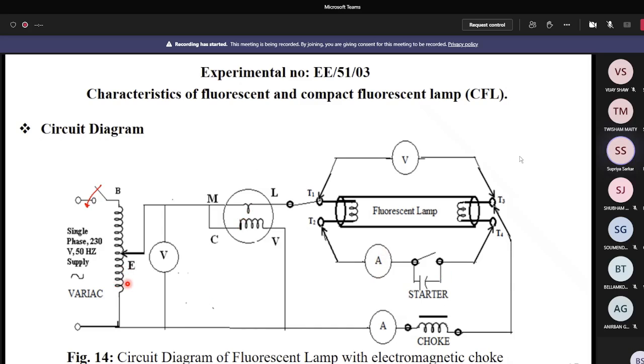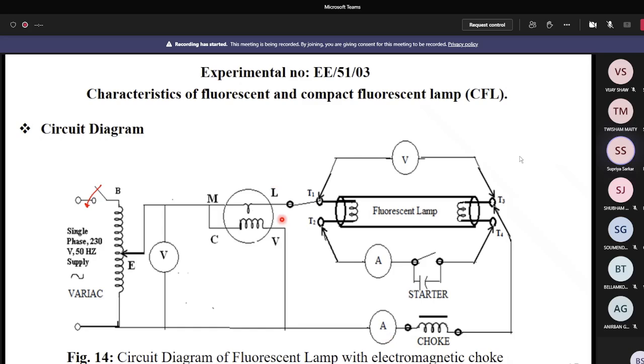Now you can increase the voltage slowly. And what do you see at a particular voltage? There is a huge current flowing through this. Then you can see the abrupt increase of current in the ammeter which is connected to the starter. You can also follow there is abrupt deflection in the wattmeter also.